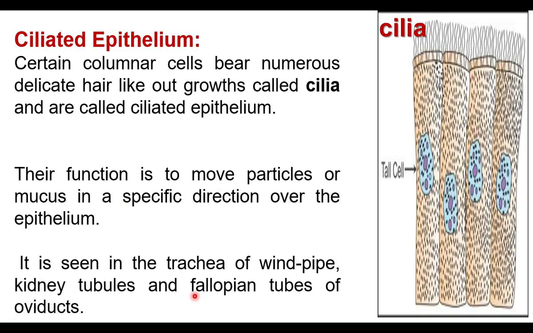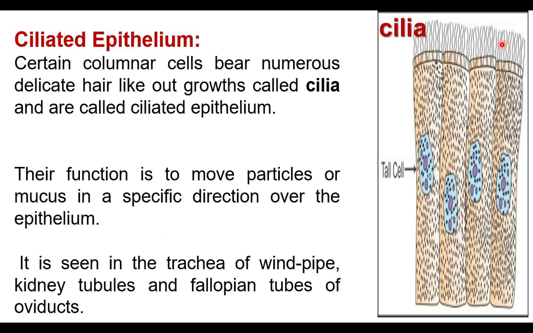It is seen in the trachea. Trachea is nothing but windpipe. Trachea or windpipe, kidney tubes and fallopian tubes of oviduct. Oviducts are tubes attached with the ovaries. Oviducts transport ovum or egg.